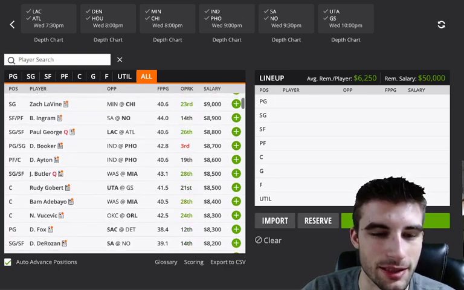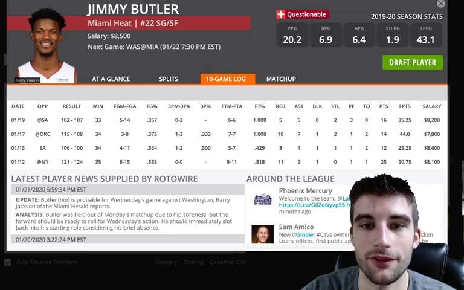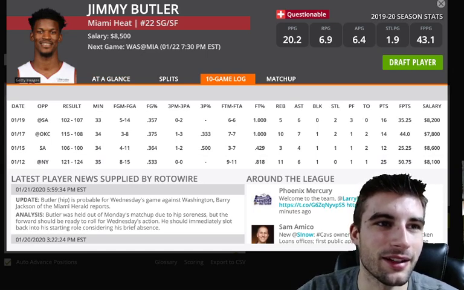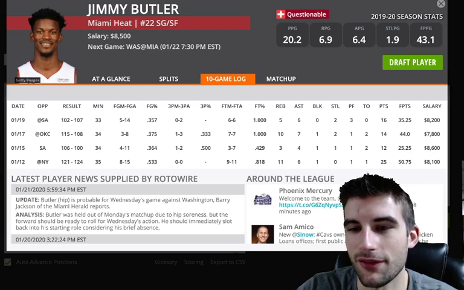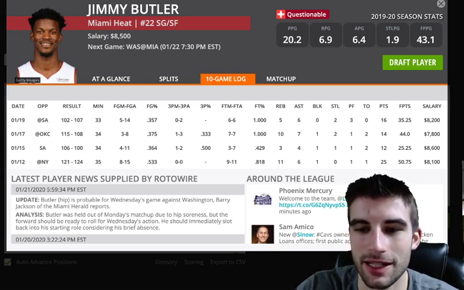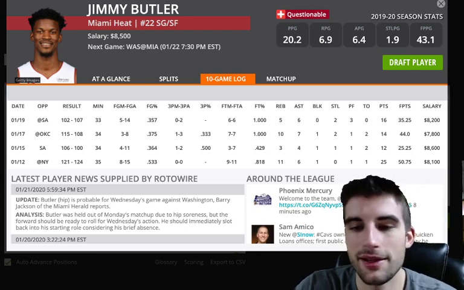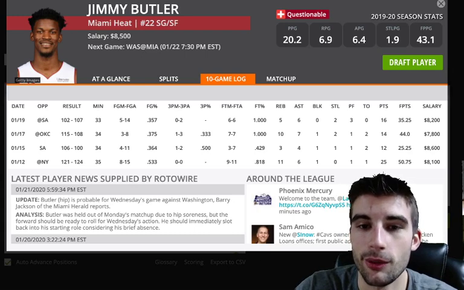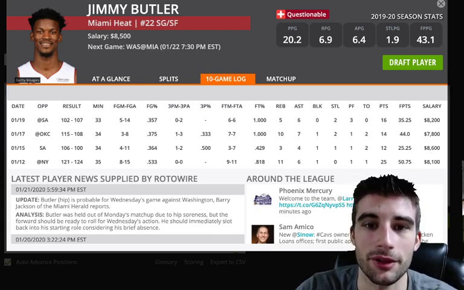Jimmy Butler, he's listed as probable, I believe. Yeah, he's listed as probable, so he's going to be good to go for this game. And anyone versus Washington, I will play. He's just one of the safer plays pretty much every single night. It's pretty much a safe bet for about 35 to 40 points, if not more. I know he's had a couple of bad games mixed in there, like versus San Antonio again. But he's going to play about 35 minutes, and he's over 1.2 points per minute on the season. Great matchup versus Washington, one of the worst defensive teams in the NBA, a bottom 3 defensive team.